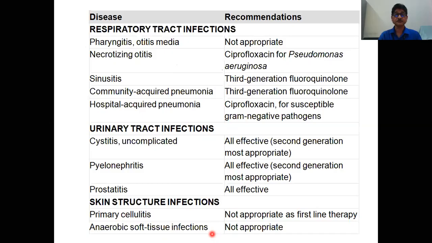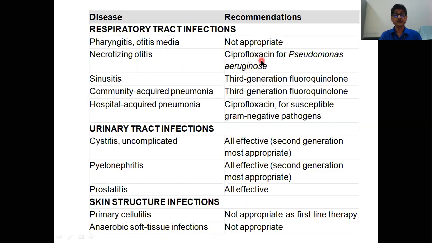Now, this is a little bit in detail in respiratory infections like pharyngitis and others. But in pharyngitis, in upper respiratory infection, it is not a very appropriate drug. But for necrotizing otitis media, ciprofloxacin is used to cover Pseudomonas aeruginosa.